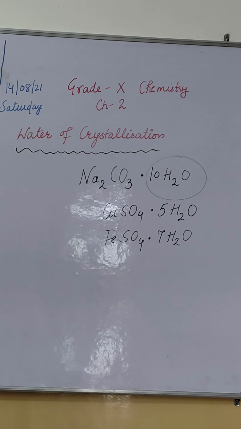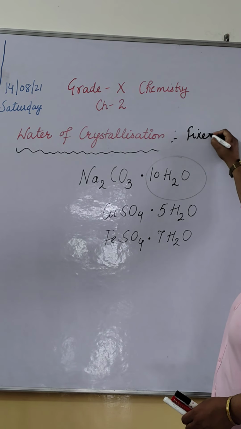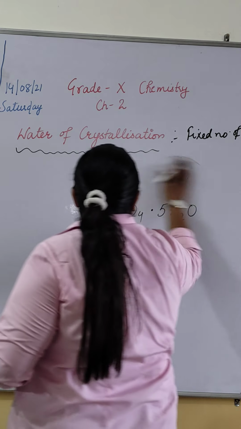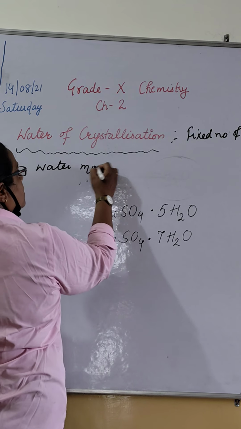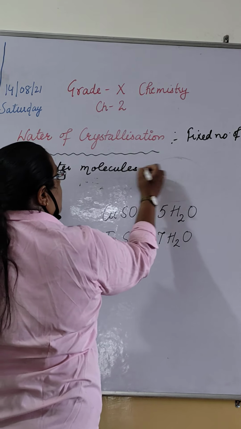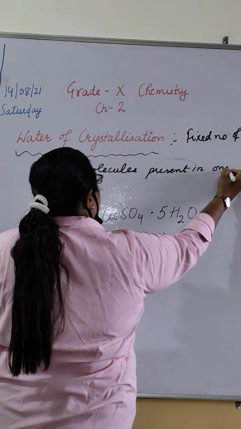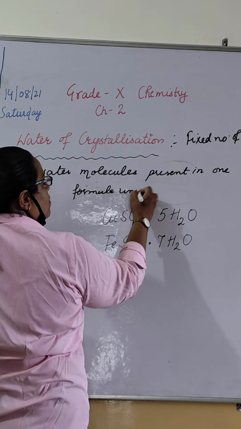What do we mean by water of crystallization? It is the fixed number of water molecules present in one formula unit of a compound.